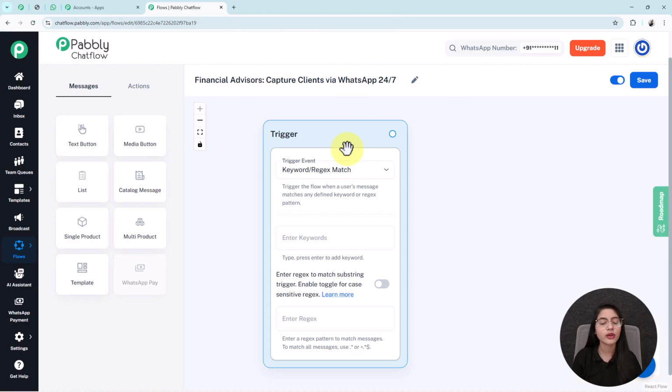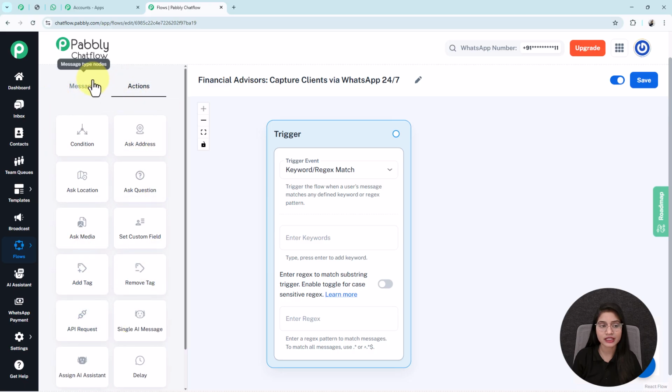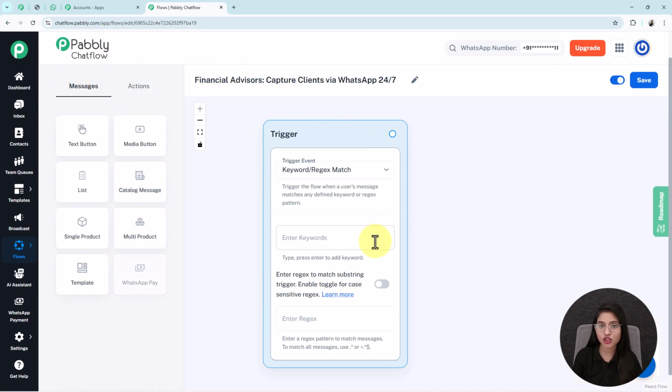Now I'll give you a quick overview of these two options, messages and actions. Under these options, you will see different buttons. We will use these buttons in the creation of our flow. And on the right hand side, there are two options. One is the active toggle. With the help of this toggle, your flow will be active. If you don't enable this toggle, then your flow becomes inactive and it will not work. And the other one is the save button. With the help of this button, your flow will be saved and updated.